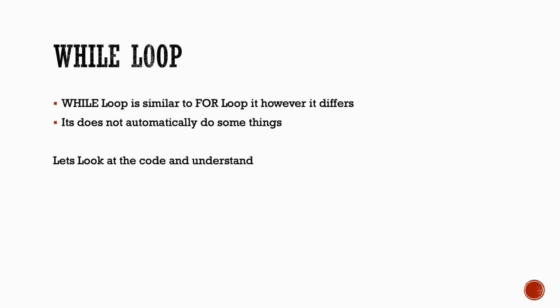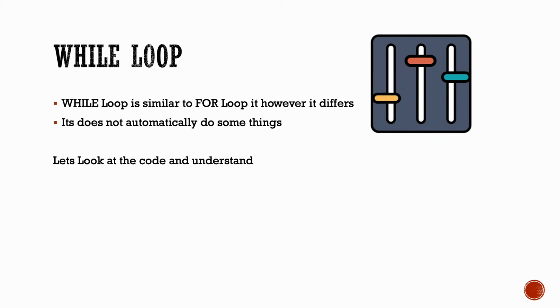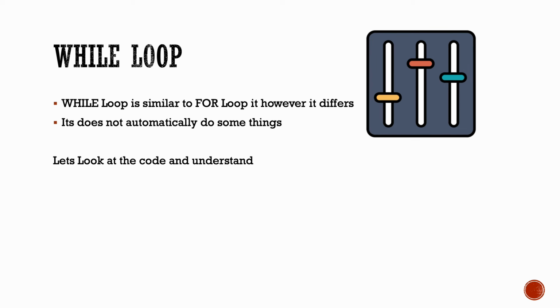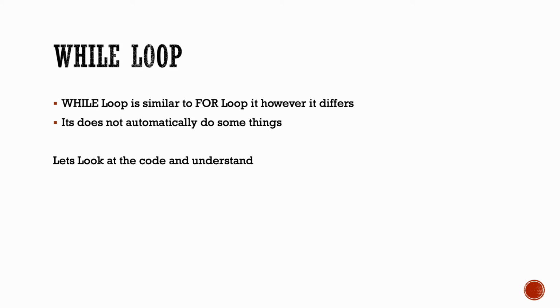So let's look at the while loop. The while loop is similar to the for loop, but it differs to the extent that it gives you certain control, but as it gives you the control, it expects you to take care of certain things. It's like driving a stick on your car or driving an auto. When it comes to auto, there are certain things which are taken care of for you, but it will happen at a certain pace. If you are driving stick, then it gives you more control, but it also gives you more responsibility. To this extent, let's just switch to the code and take it from there.